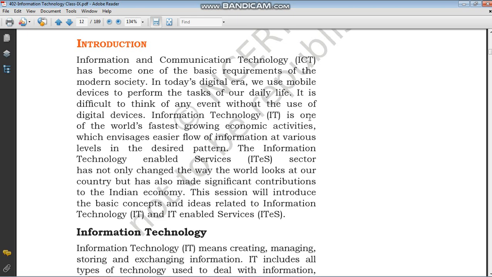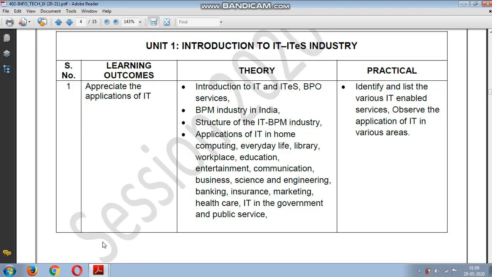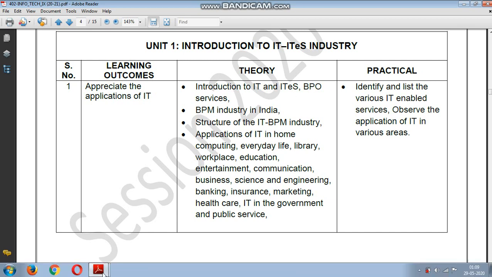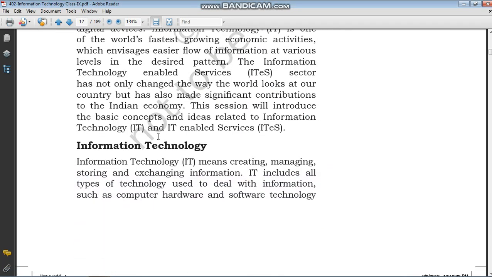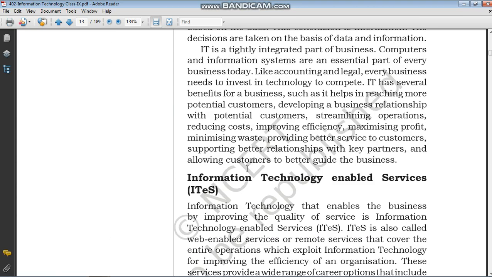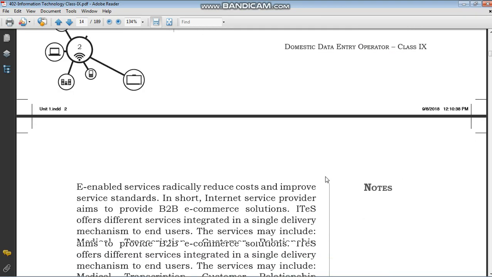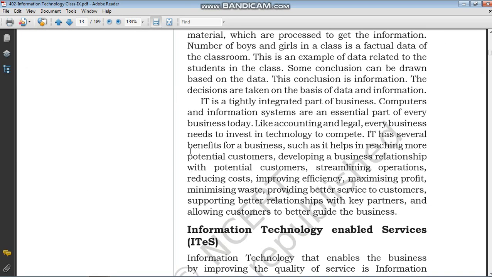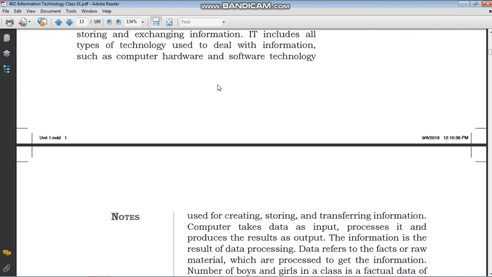Okay, so this was all about the first session, according to the book, of the unit Introduction to IT and ITeS. But according to the NCERT syllabus, they have just followed the part Introduction to IT and ITeS, then they have shifted to BPO services. Look here: information technology, then information technology enabled services, and then BPO services. So let us first discuss IT and ITeS, and then we will discuss some of the part from your book afterwards. Now, what do you mean by IT?